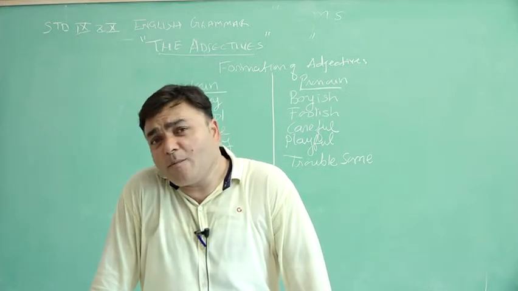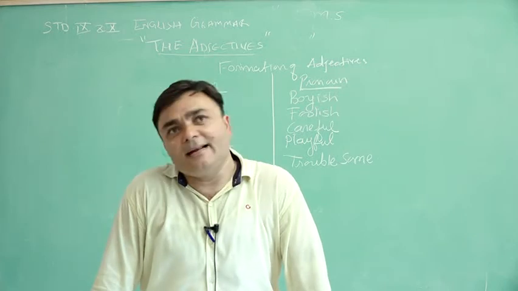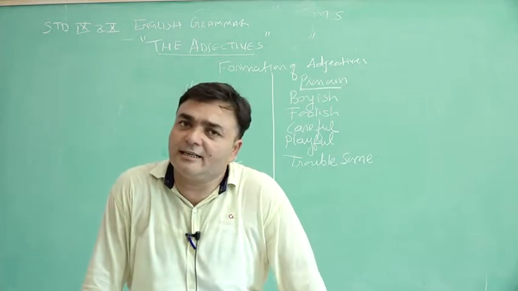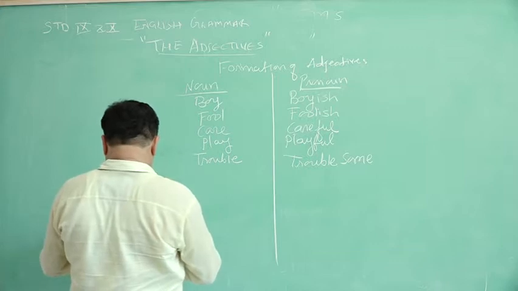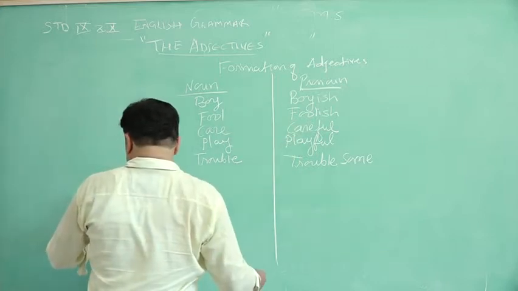So which type of person? One who gives trouble. So some nouns are changed into adjectives. Let us go with a few more. Shame.